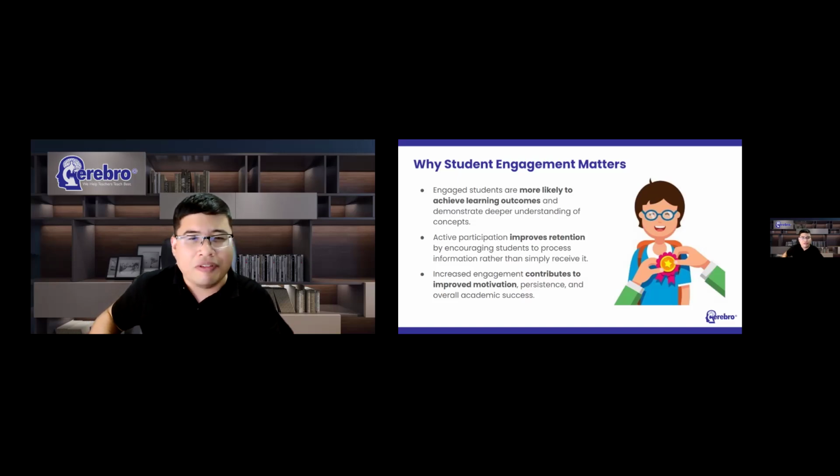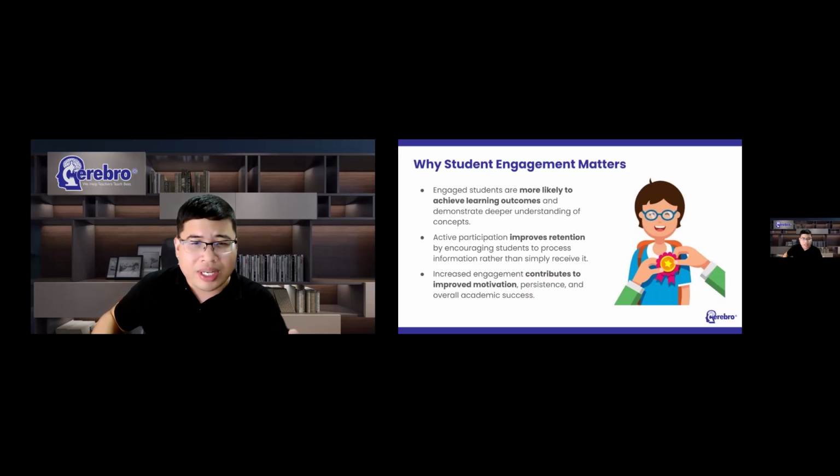The problem is often not exposure. Students were exposed to the information. So the problem is insufficient interaction with that information. Learning becomes stronger when students actively work with ideas rather than simply encounter them.